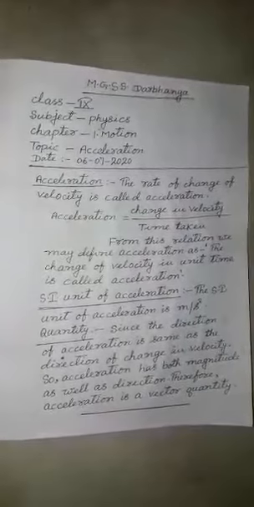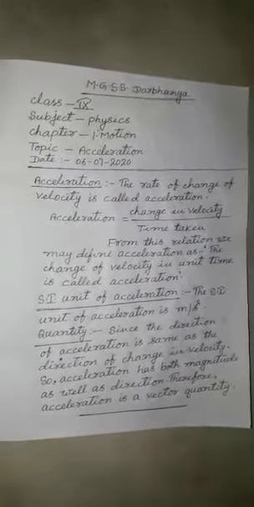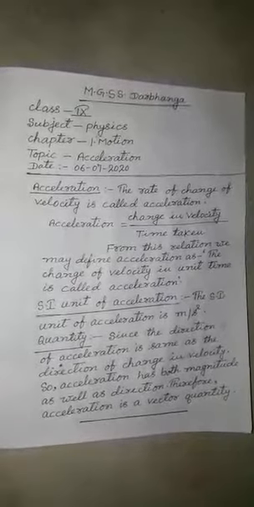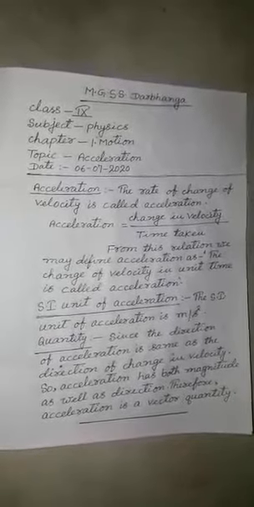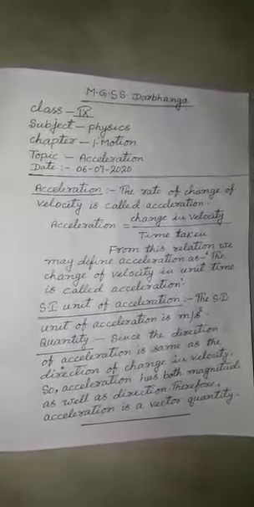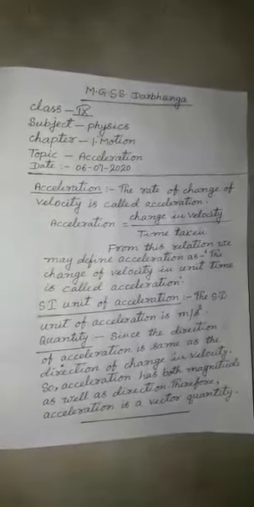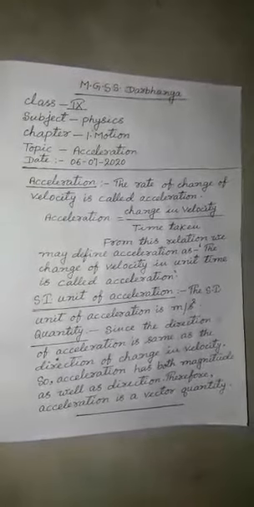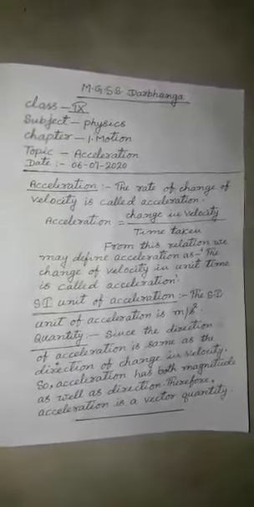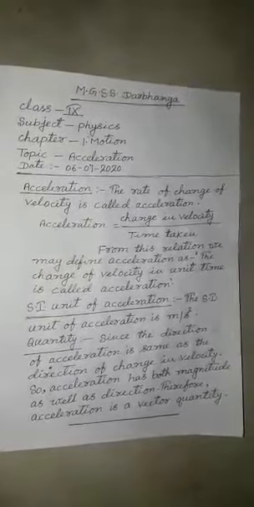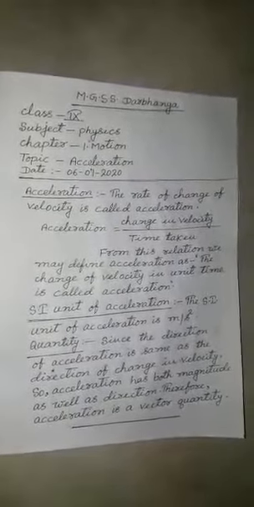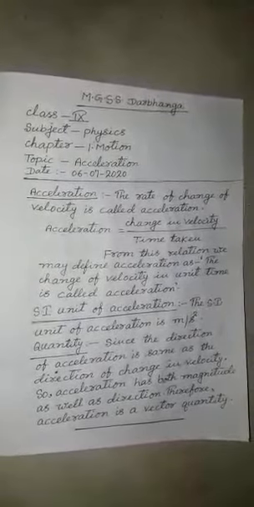Now, how can we define acceleration? Its definition is the rate of change of velocity. The rate of change of velocity is called acceleration. Rate means in unit time what is the change in its velocity.